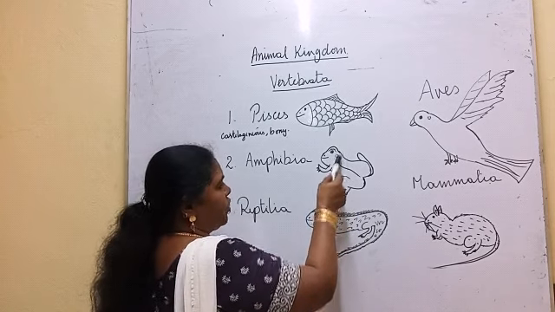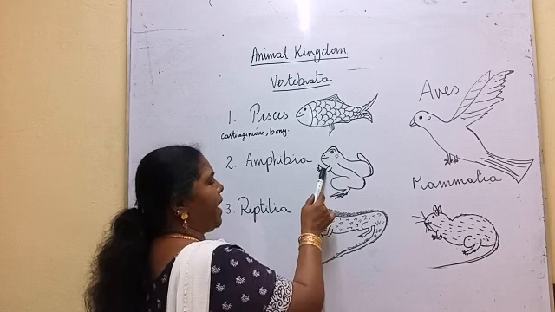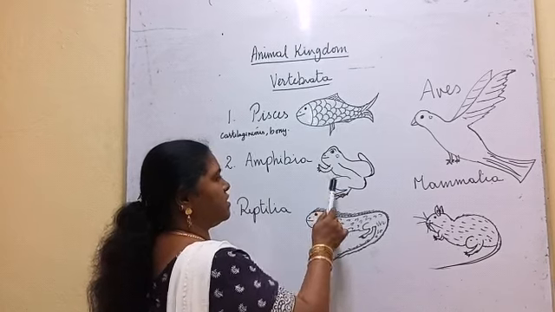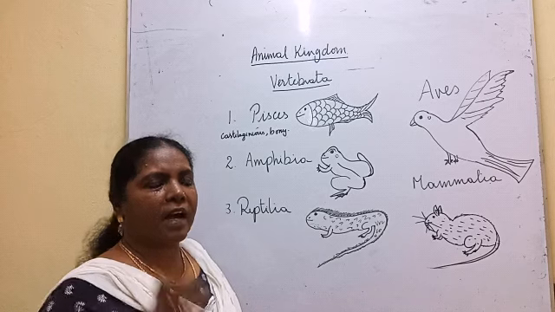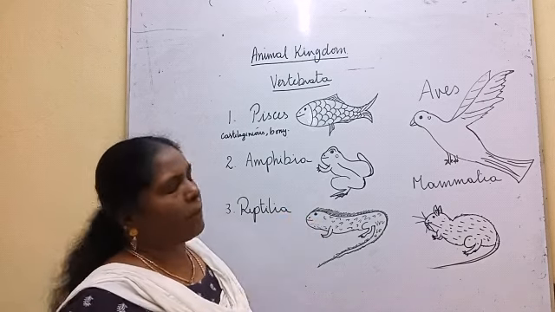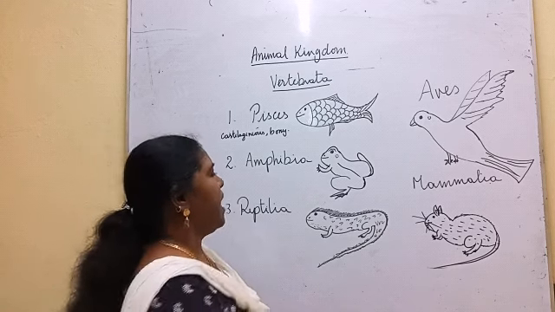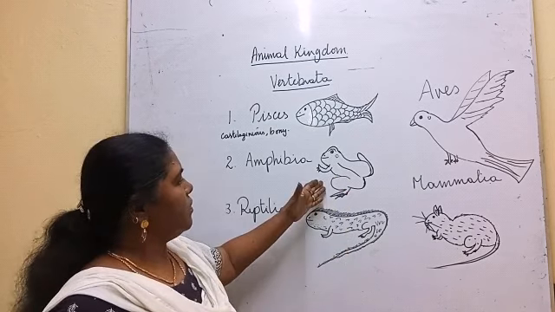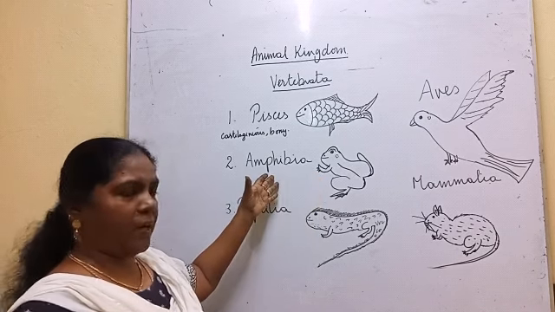The body is divided into head and trunk, no tail. It has a pair of forelimbs and a pair of hind limbs. It has external nostrils, buccal cavity, upper jaw and lower jaw. The eyes are covered with another membrane called nictitating membrane. This nictitating membrane helps the frog to see in the water. That is one of the adaptations. And tympanum, eardrum is seen here. So all these characteristics, the organisms which have backbones with these categories are kept under amphibia.